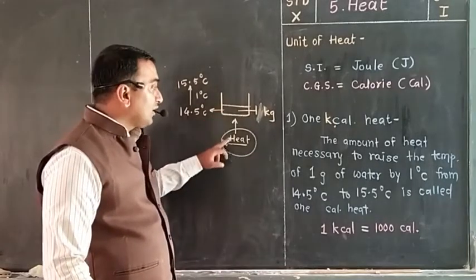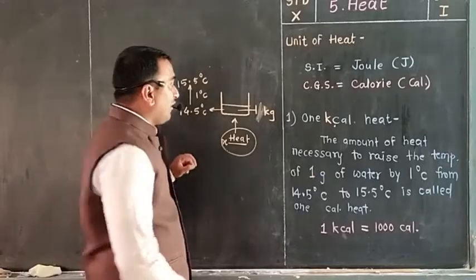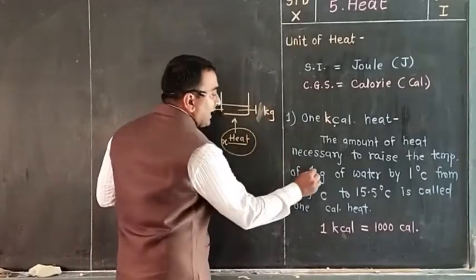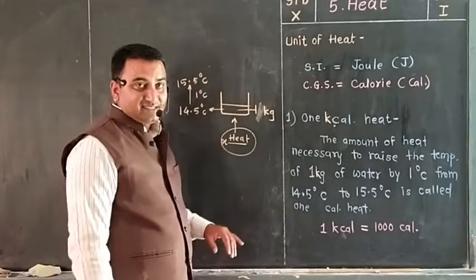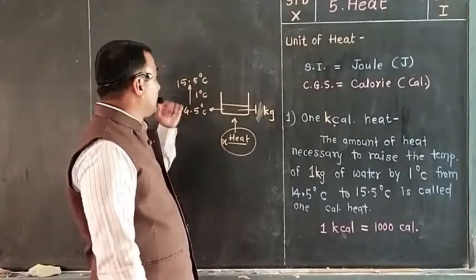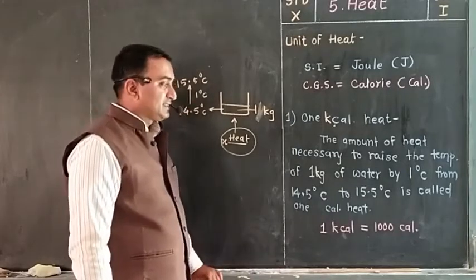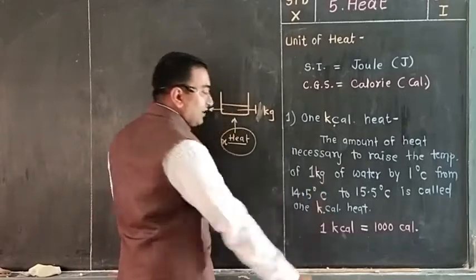The amount of heat necessary to raise the temperature of 1 kilogram of water by 1 degree Celsius, that means from 14.5 degrees Celsius to 15.5 degrees Celsius, is called 1 kilocalorie heat.